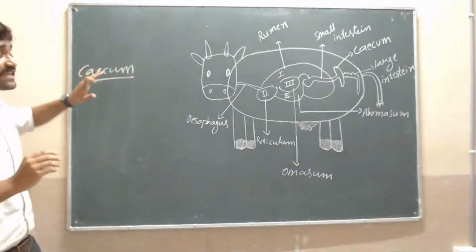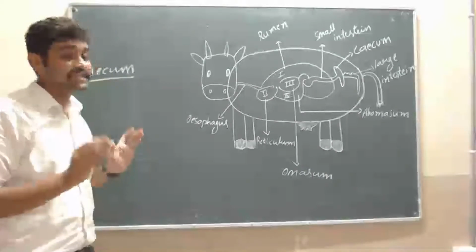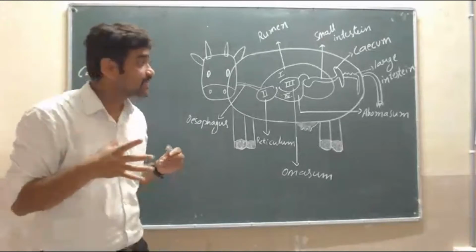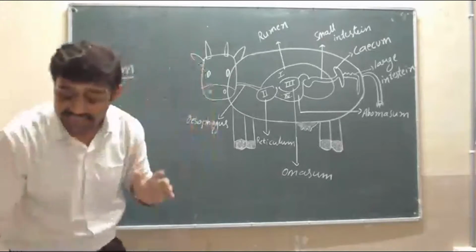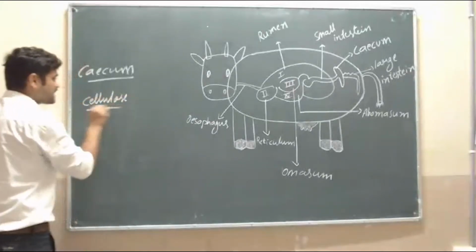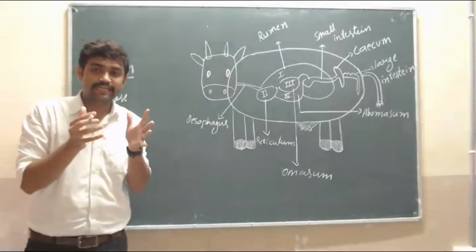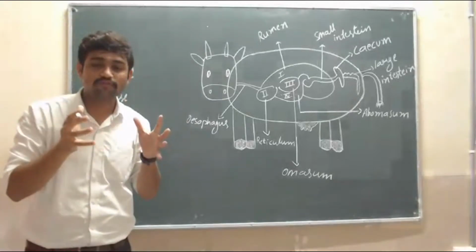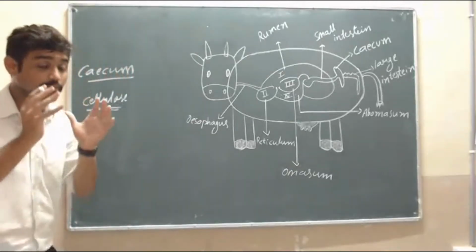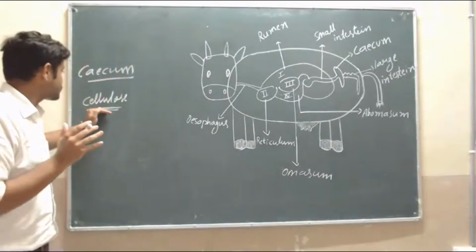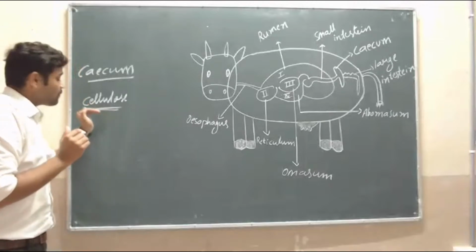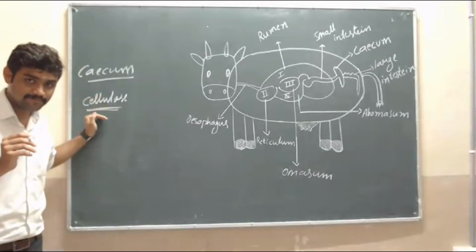Okay, cecum. What is it exactly? Many grass-eating animals will eat grass, and grass contains cellulose. What is cellulose? Cellulose contains a chain of thousands of D-glucose units. It contains a large amount of glucose, that's why it is called cellulose. It is actually a polysaccharide. Most grass contains cellulose.